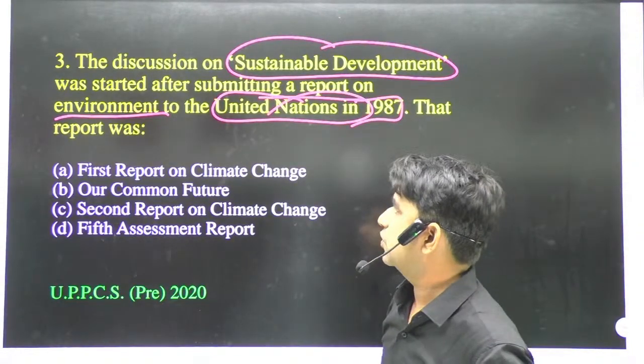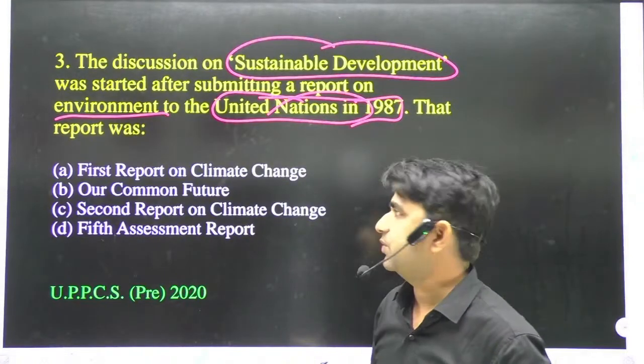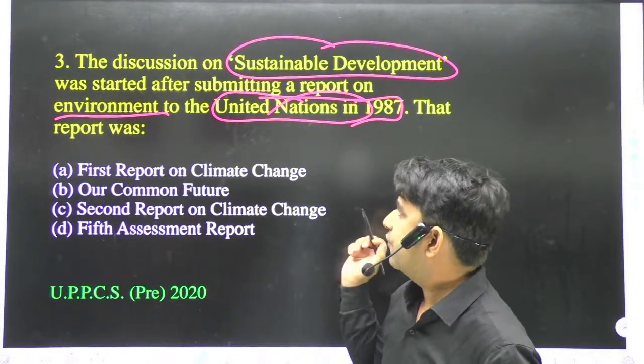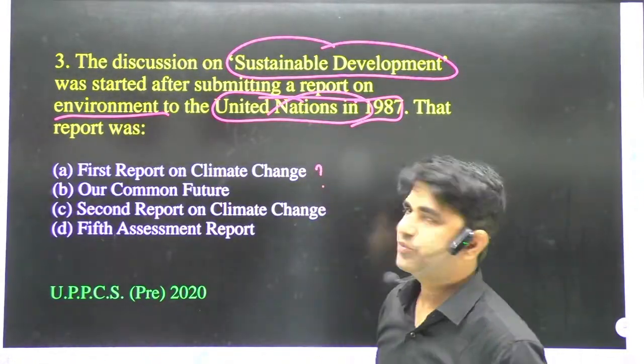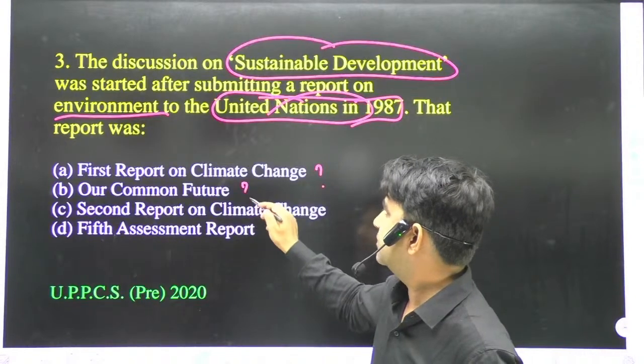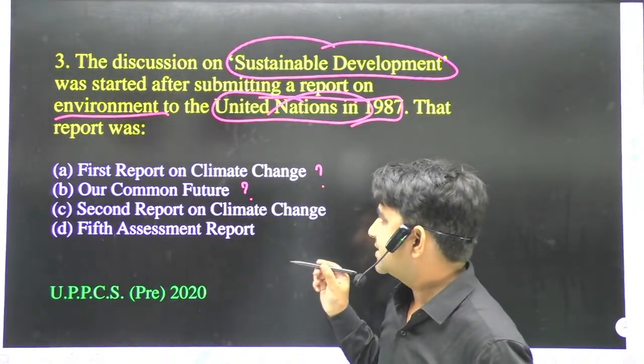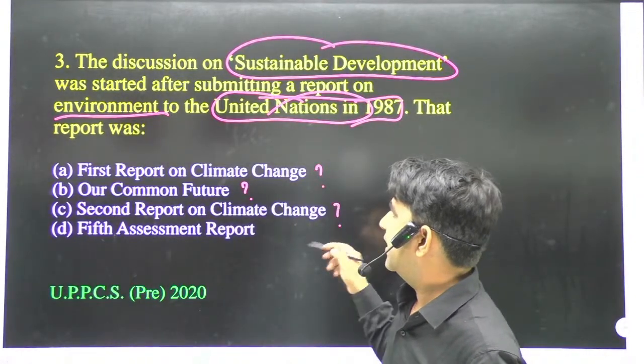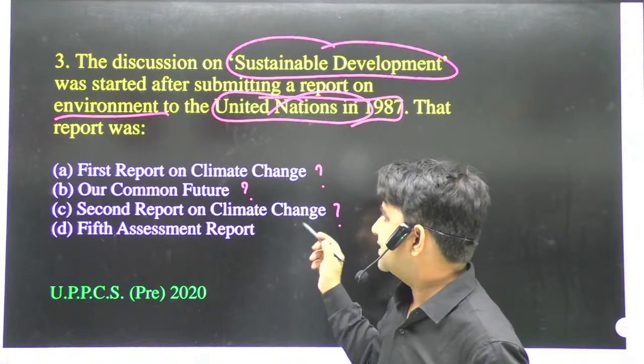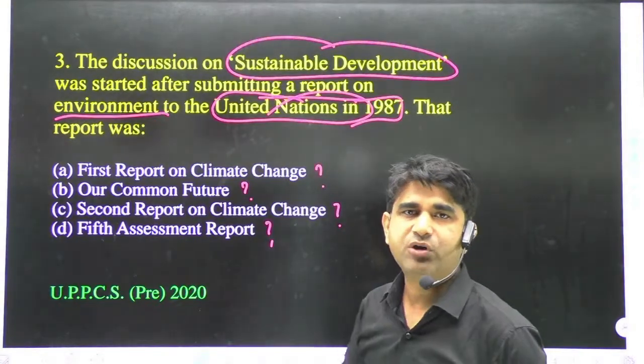The report was, what was the report? Options are: A, First Report on Climate Change. Option B, Our Common Future. Option C, Second Report on Climate Change. And option D, Fifth Assessment Report. We have to find the correct answer.